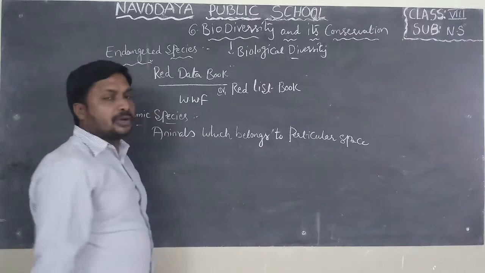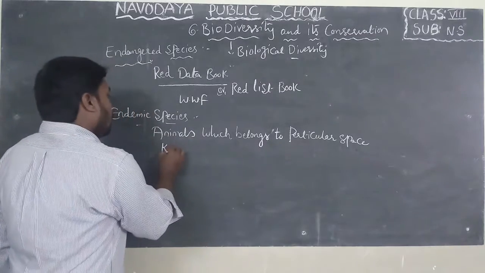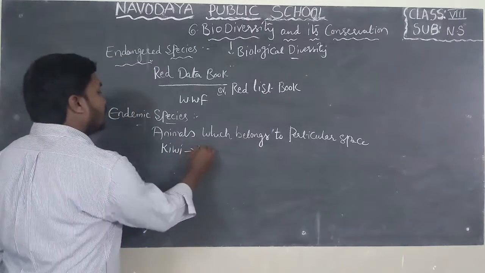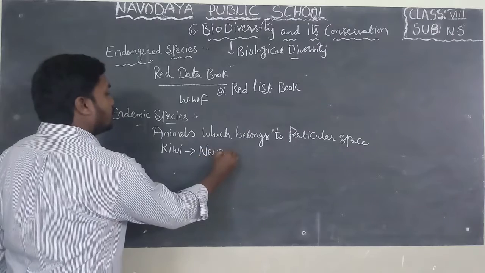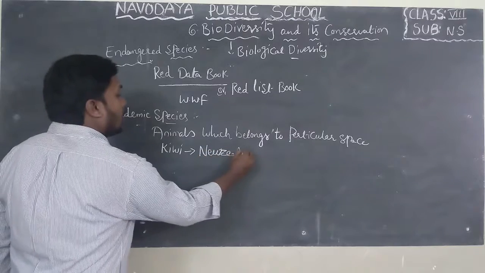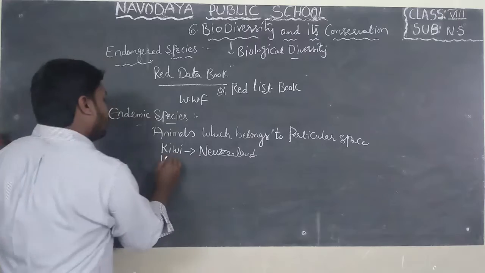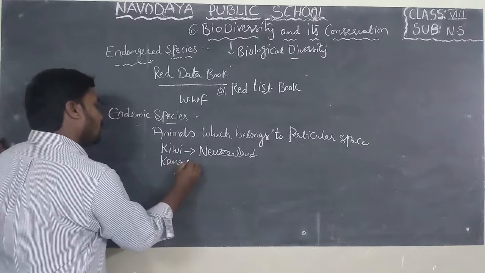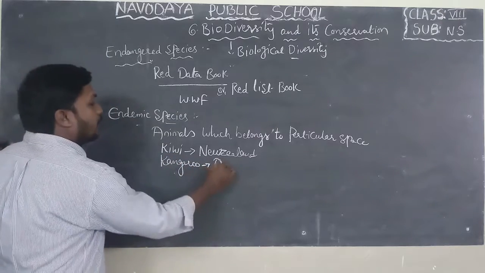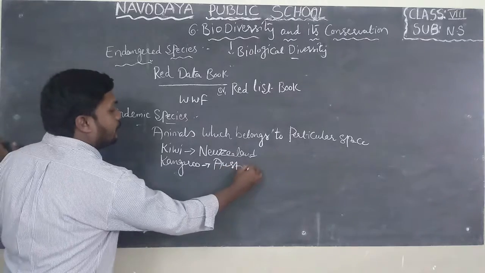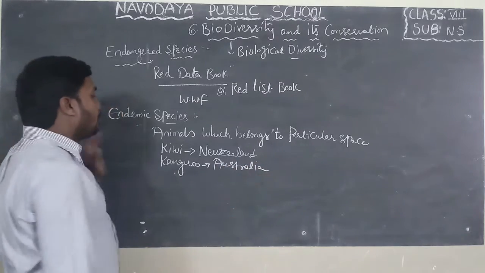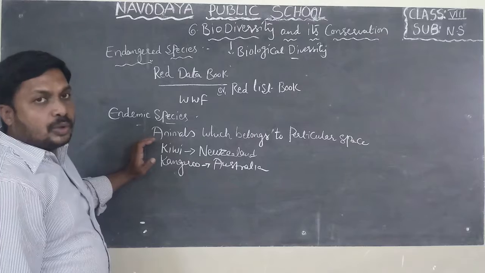For example, if you take the kiwi bird, we can find kiwi in New Zealand. And if you observe kangaroo, we can find kangaroo in Australia. So, we cannot find kiwi birds in India. Why?